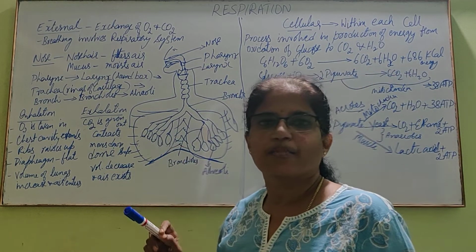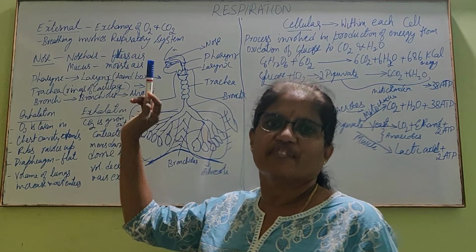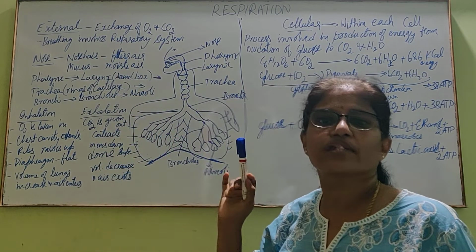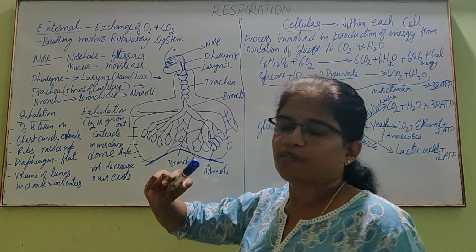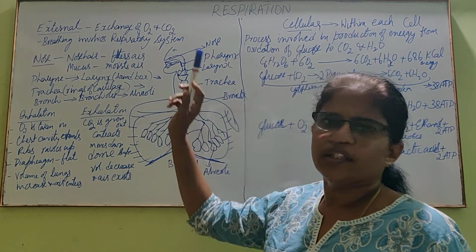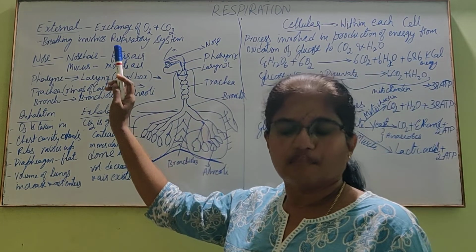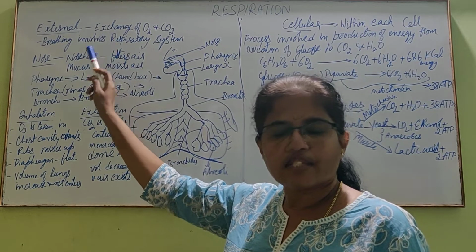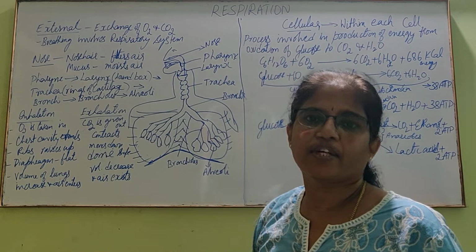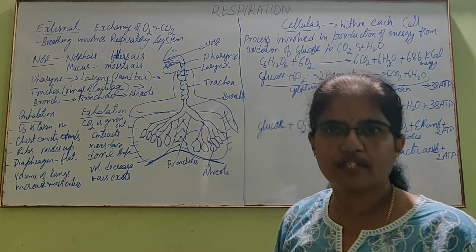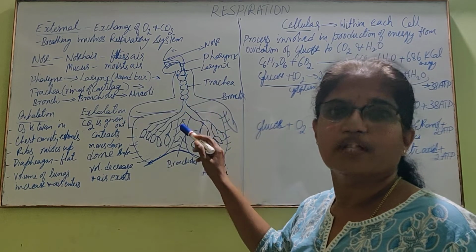What is external respiration? It is also called breathing. That is exchange of gases, exchange of carbon dioxide and oxygen takes place. That is external respiration. Here exchange of gases takes place. This life process, that is external respiration, takes place through a system called the respiratory system. This is a diagram where the respiratory system is shown.